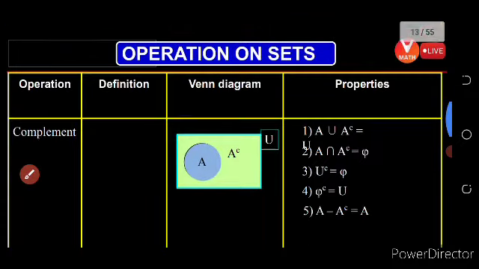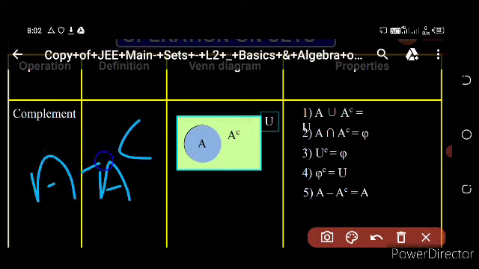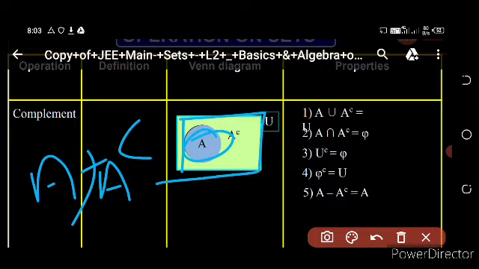Then come to operation on set, that is complement, which is denoted as A'. If we consider a set A, then the complement of A is written A complement. If this is the set A, this is the A complement. A union A complement is equal to the universal set. What do you mean by A complement? The elements which are not present in A but present in the universal set.